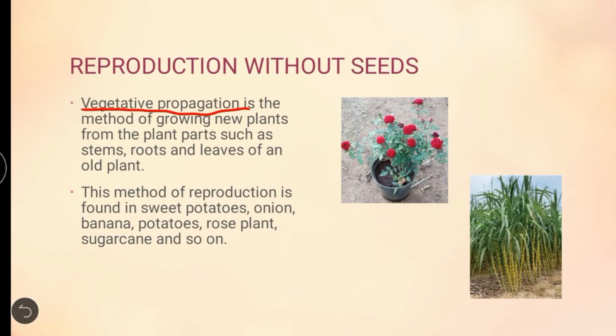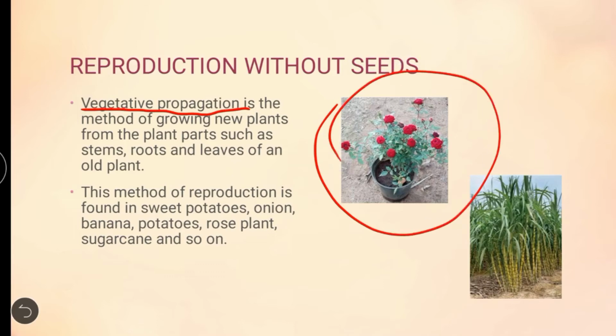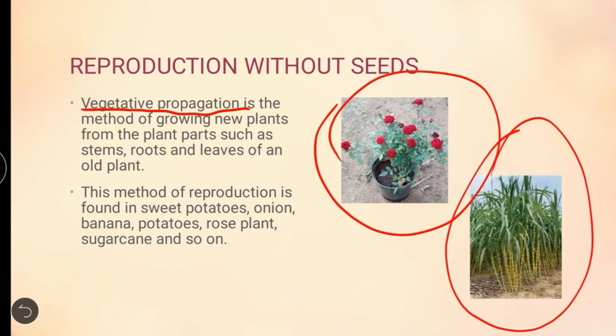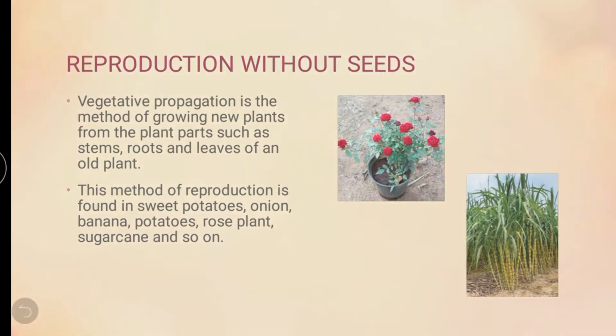In this picture you can see a rose. The rose will reproduce itself through its stem, and sugarcane also reproduces itself through its stem. Do you understand? My dear children, then we move on to our last topic.